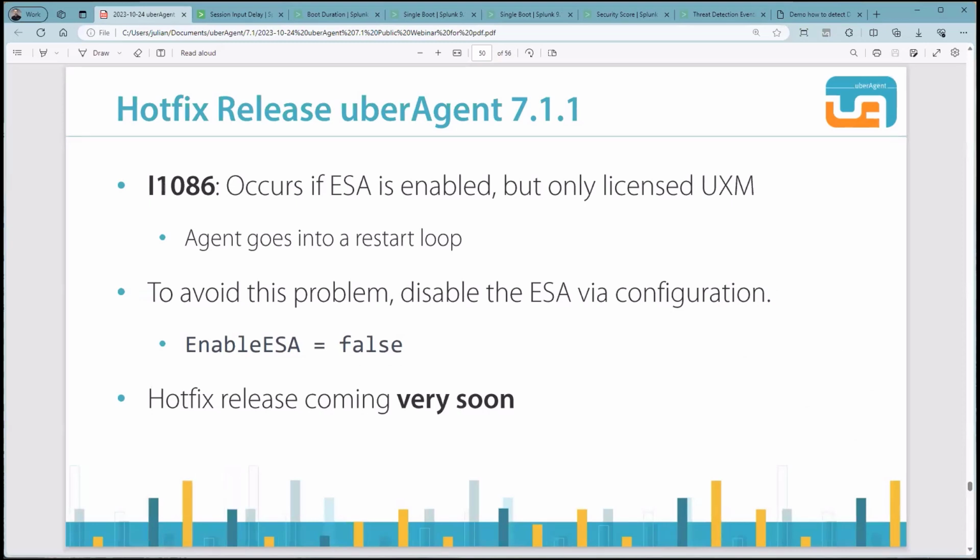The agent would then turn off the ESA dataset and go into a restart loop. To avoid this, you could simply turn off ESA in your configuration by setting enable ESA equals false. Nonetheless, we highly recommend updating to the latest version as soon as we release the hotfix release. I assume that it will be available in the next week.